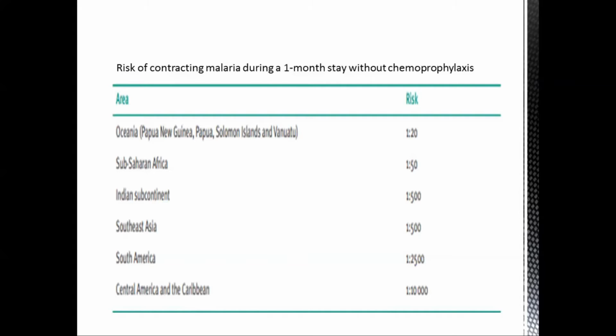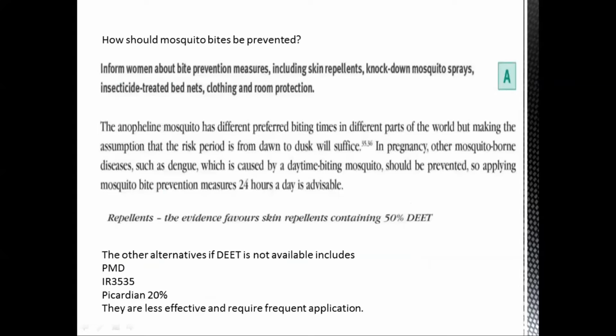So now, how should mosquito bites be prevented? In terms of prevention, inform the woman about the bite preventive measures, including skin repellents, knockdown mosquito sprays, insecticide-treated bed nets, clothing, and room protection. The Anopheles mosquito has different preferred timings in different parts of the world, but usually the risk period considered is from dawn to dusk.